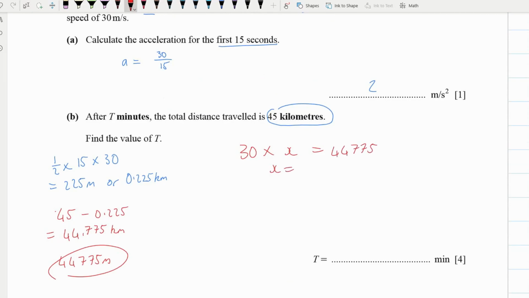So then x equals 44,775 divided by that 30, and that gives us 1492.5. Okay, now when we get that, that is going to be our seconds.